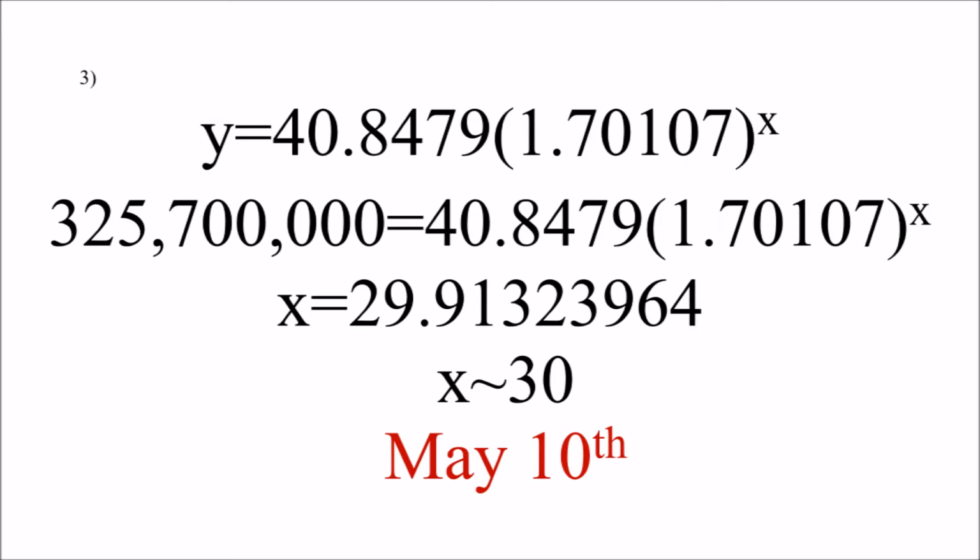The total population of the United States is 325,700,000. By inserting this number for y and solving for x, I discovered at what point we expect the entire population to be infected. I have found out that by May 10th, the entire population of the United States is expected to be infected. We must utilize this information to take critical steps towards preventing this disease from continuing to spread among our vulnerable population.